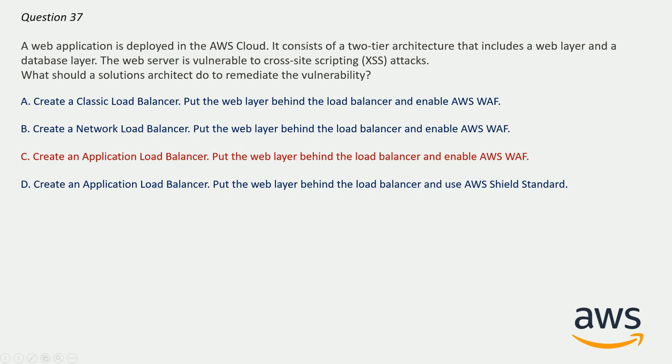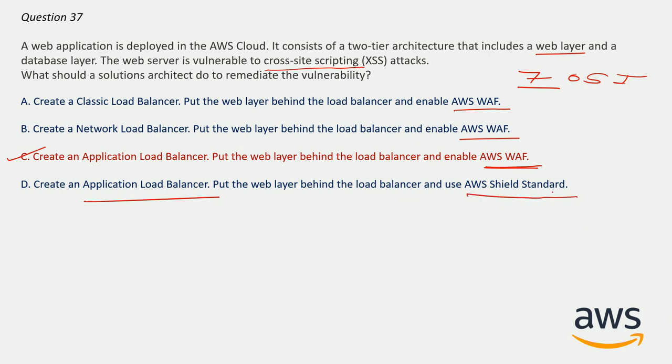So why is it the correct answer here? Basically, for cross-site scripting attack, AWS WAF is the solution. But AWS WAF is available in these three options. Why are we choosing this one particularly? The logic here is that the web layer runs on layer 7 of the OSI model, and application load balancer is used for layer 7. So application load balancer will be used, along with AWS WAF. However, application load balancer is here as well, but here they are using AWS Shield Standard, but AWS WAF should be used. So the correct answer here will be C only.